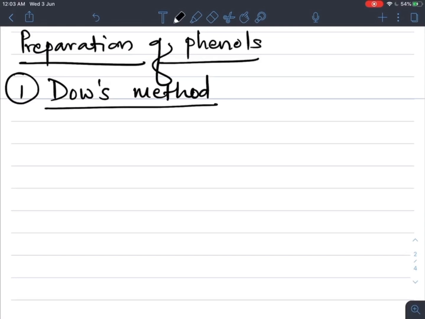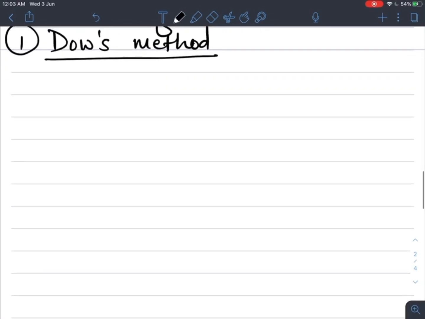In this method, the starting material used is chlorobenzene.